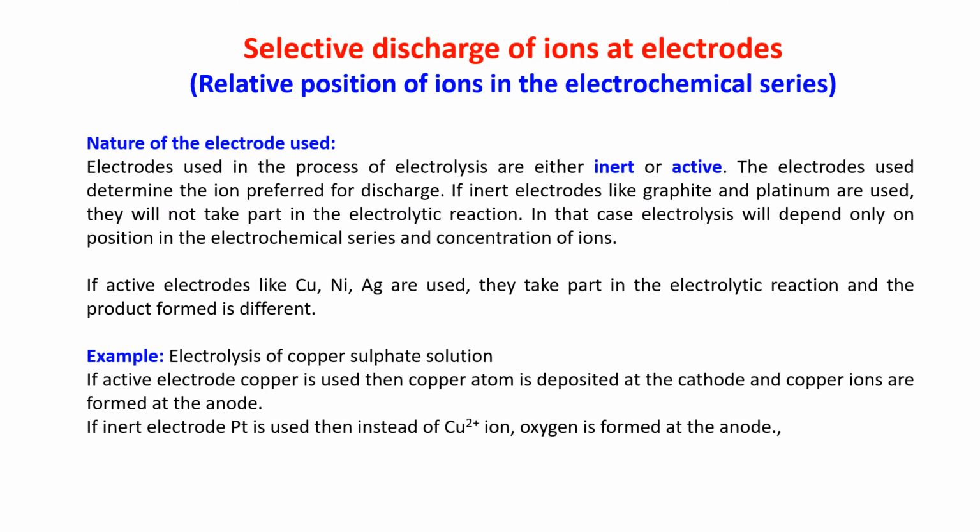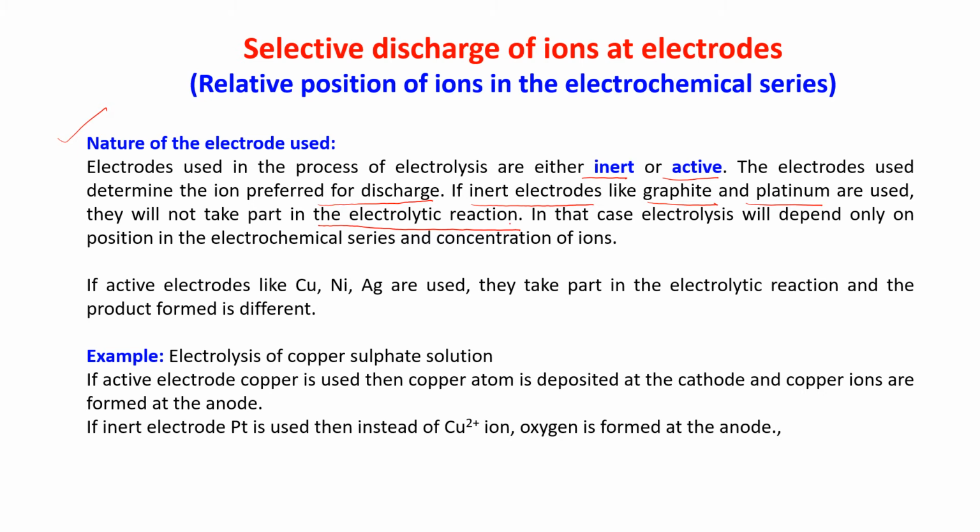The next point is that selective discharge of ions at electrodes also depends upon the nature of the electrode used. The electrode used in electrolysis is either inert or active. The electrode used determines the ion preferred for discharge, so it's very important to choose the correct electrode. If inert electrodes like graphite and platinum are used, they will not take part in the electrolytic reaction, so you don't have any problem.